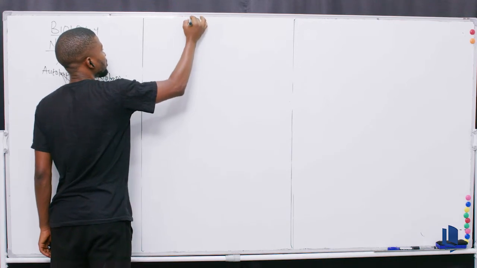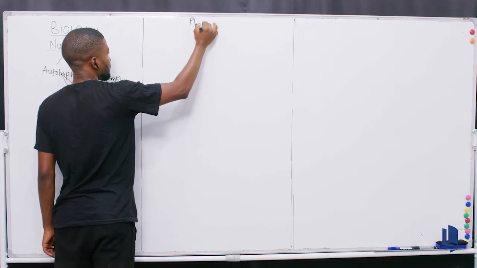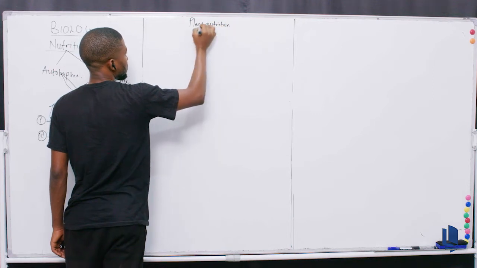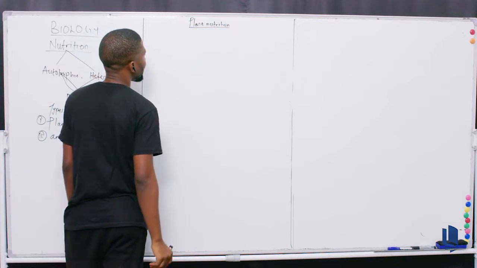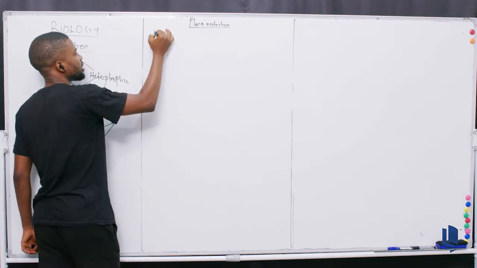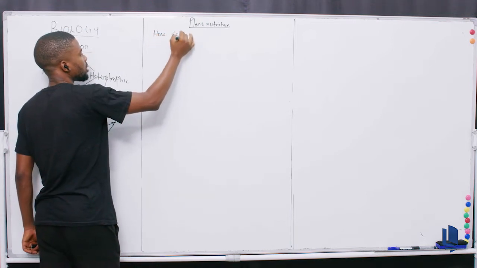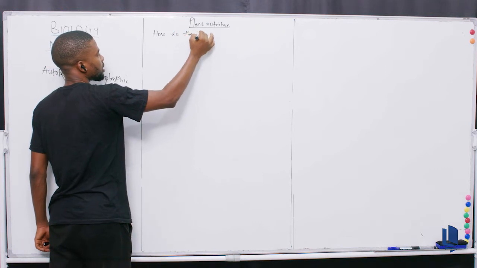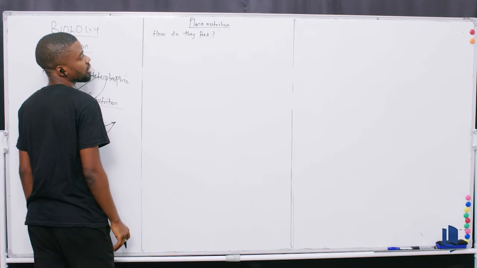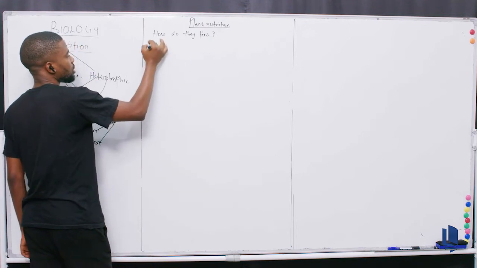And when we say plant nutrition, we're talking about how plants feed. How do they feed?